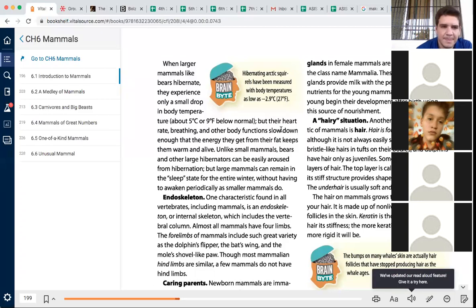Yes or no? No, I think. Nope. Birds are not mammals. They don't give birth to live young, they lay eggs, and they don't have mammary glands, and they don't have hair.